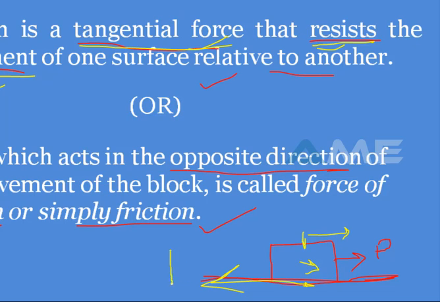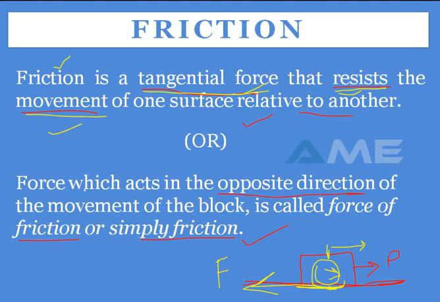So it is a frictional force which acts tangential to the block and surface, and it resists the motion. That is your friction. The force which resists the movement of the body is called friction. Or, to say the same thing, it is the force which acts in the opposite direction of the movement of the block. So the frictional force acts in the opposite direction, and that's why we simply call it friction.